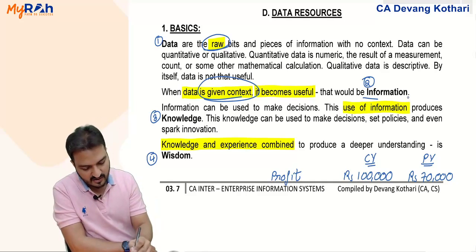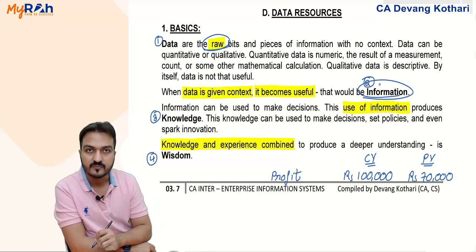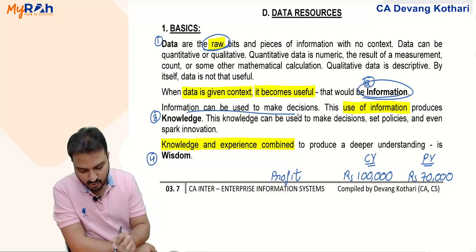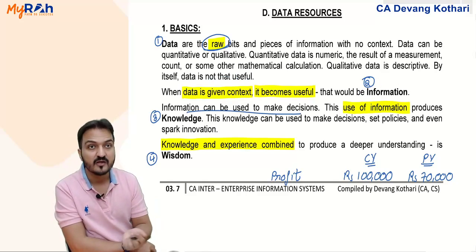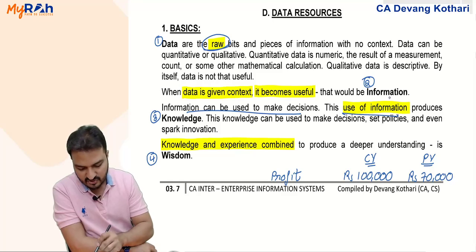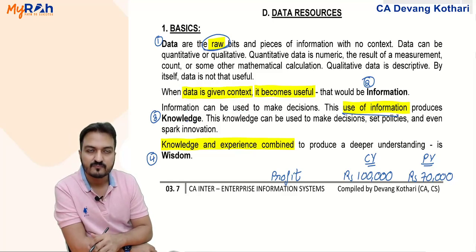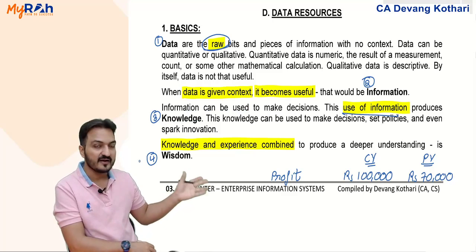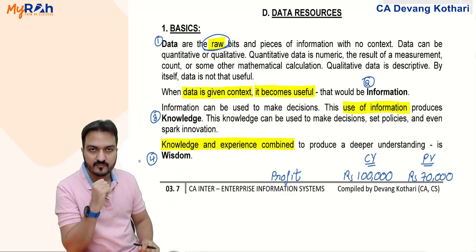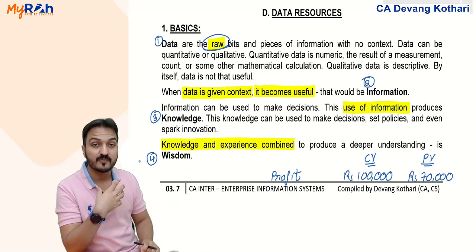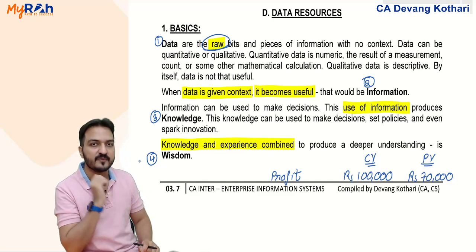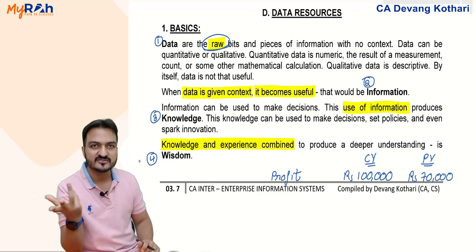That useful thing is called information. Now information can be used to make decisions. Use of information is called knowledge. So when I see this, it at least gives me the knowledge that my current year profit is better than the previous year profit. This is called knowledge.